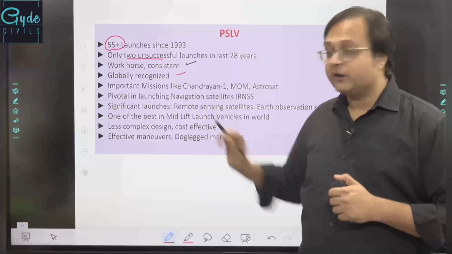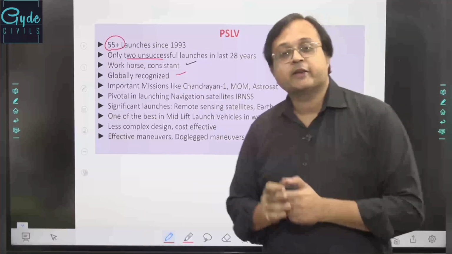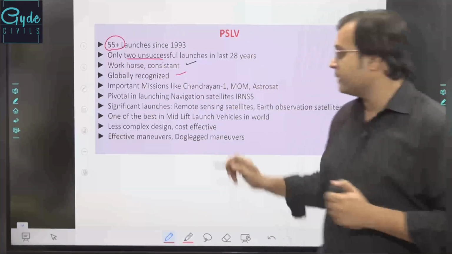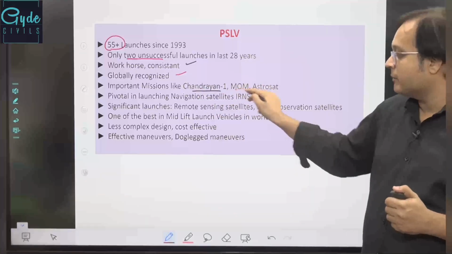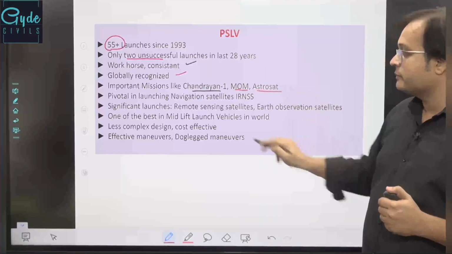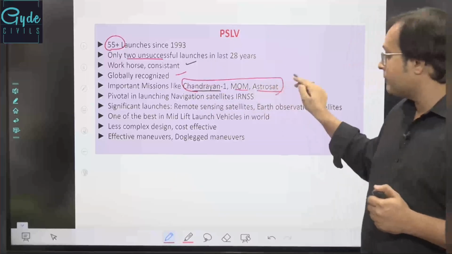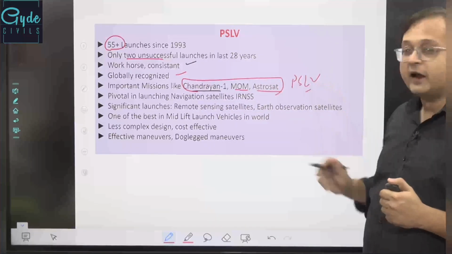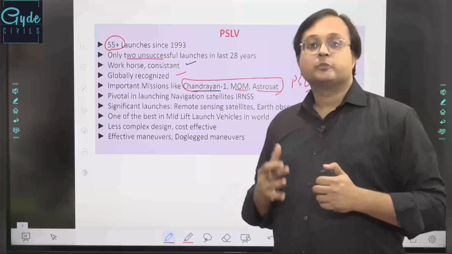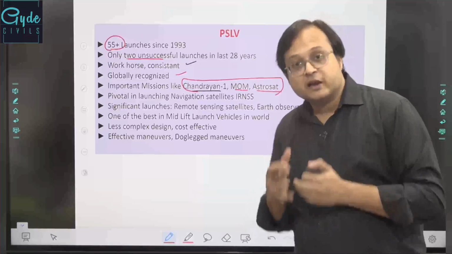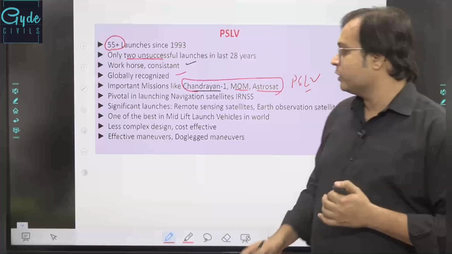It has been globally recognized owing to the various tedious missions that it has taken up, specifically missions like Chandrayaan, Mars Orbiter mission, Astrosat mission. These are all taken up by PSLV. We didn't have GSLV for these missions. So PSLV was there and PSLV has delivered. So it is recognized globally also.